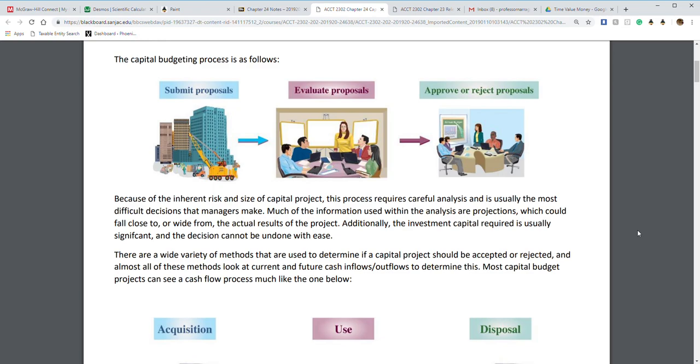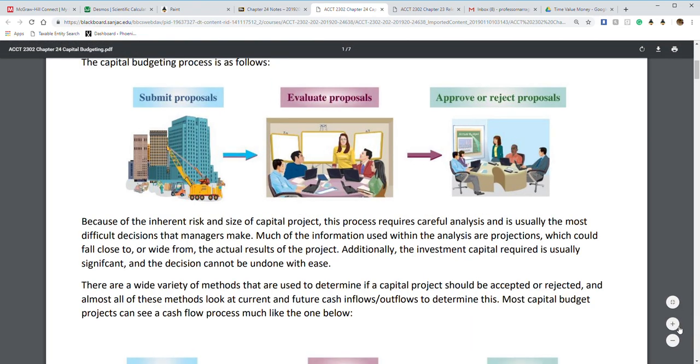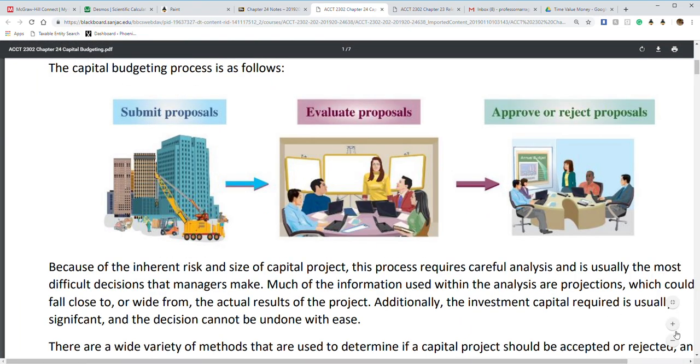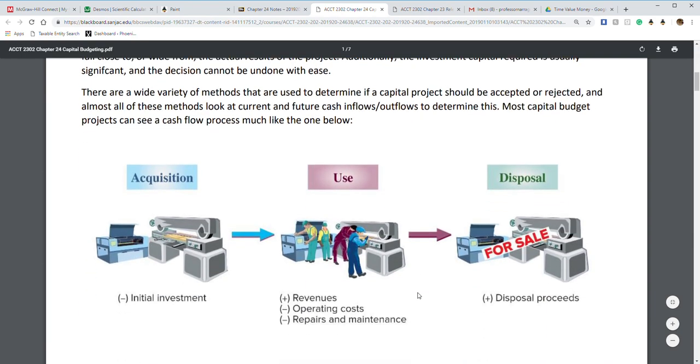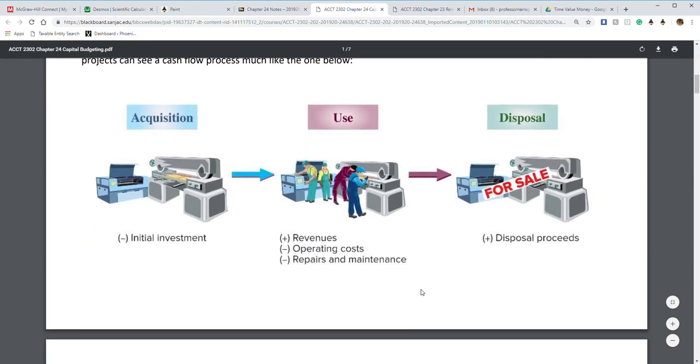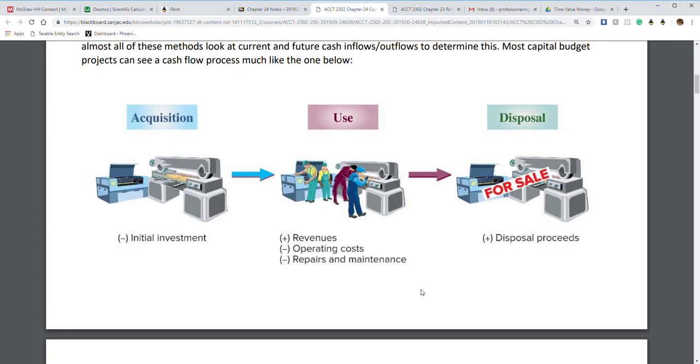Some of this you'll even dive into in a finance class. So I'll zoom in a little bit more so you can see. Zoom out. So when we're looking at acquisitions, this is how most capital budget projects go, and the cash flow process. And we're really going to be focusing on that.